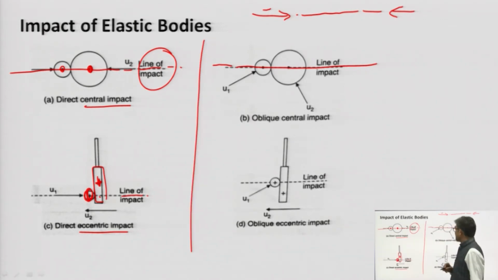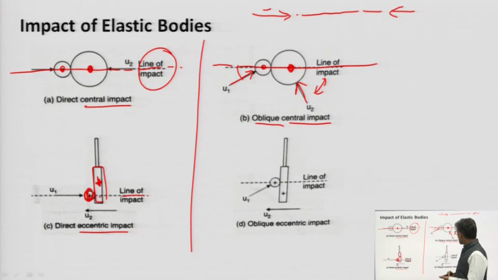In this case the CG is coinciding with the line of impact, but one body is coming from this side, another from this side, with certain inclination. That is why it is called oblique impact, and since the CG is coinciding with the line of impact, it is central impact.